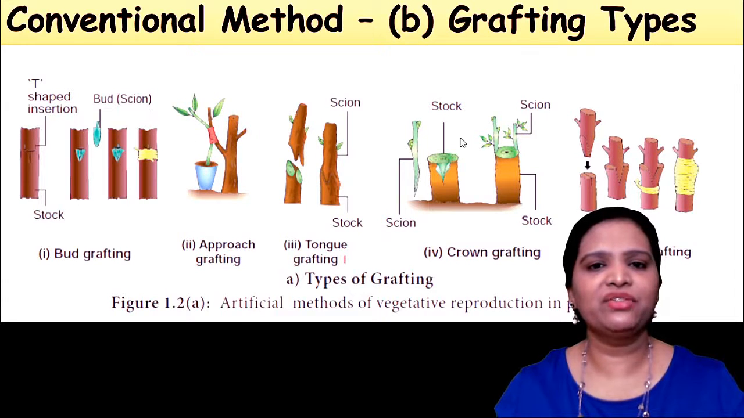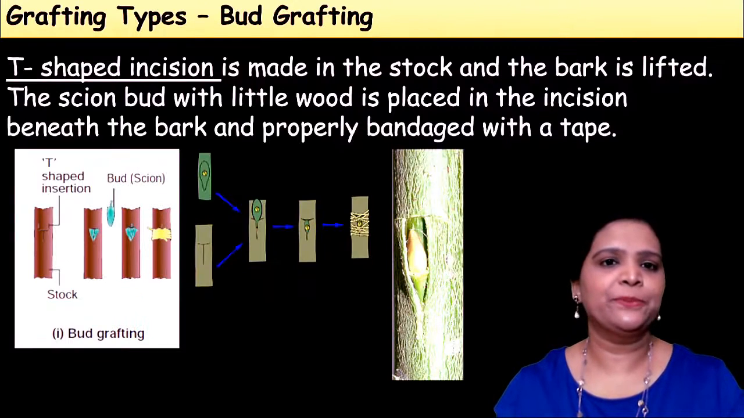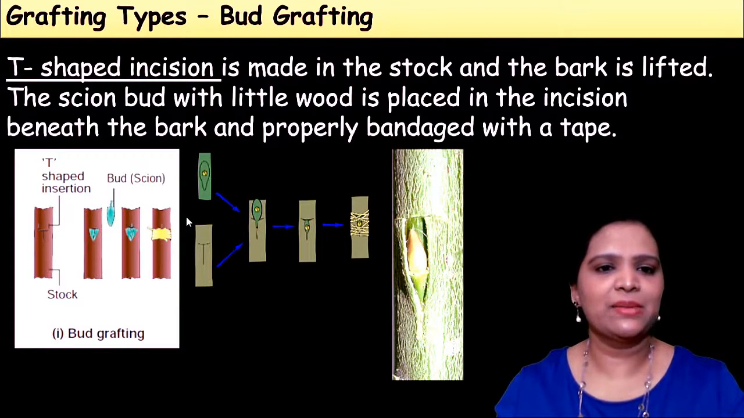These are all the different varieties of grafting. We will see these in detail. So the first method is called bud grafting. So what is bud grafting? In this method, we are taking a plant. Okay, for example, see this picture.